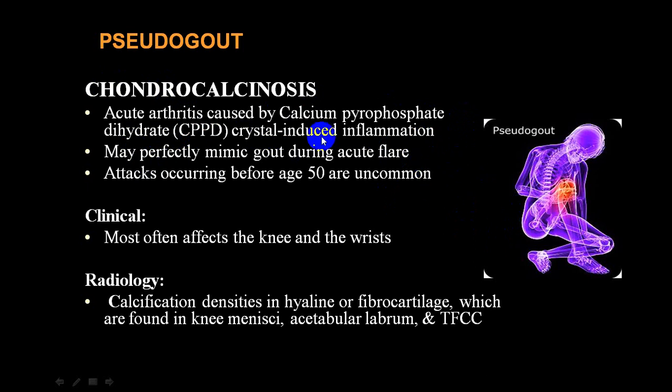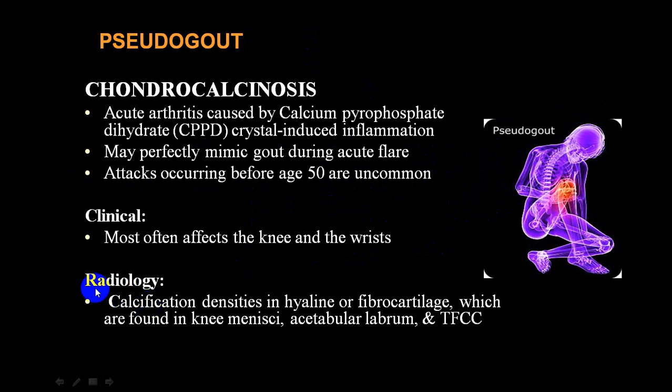Attacks occurring before the age of 50 are uncommon. So it is usually after the age of 50, and it also mimics gout identically. That's why it is also called pseudo gout.